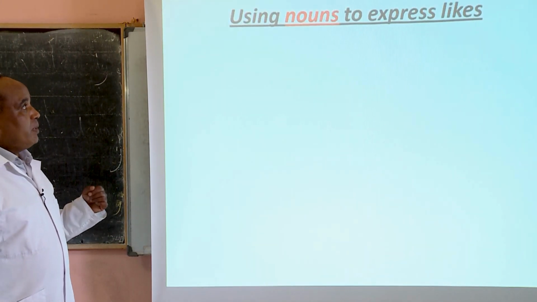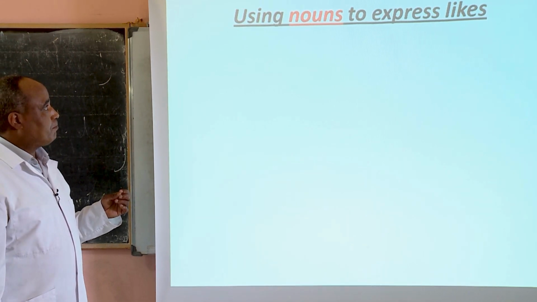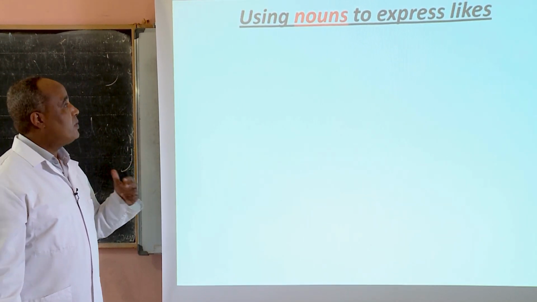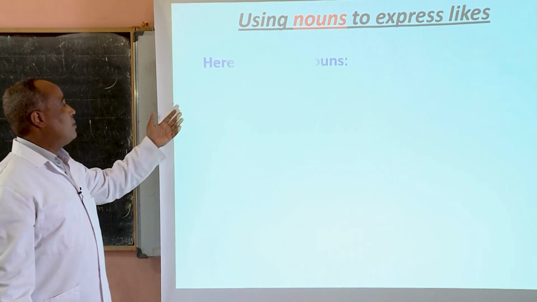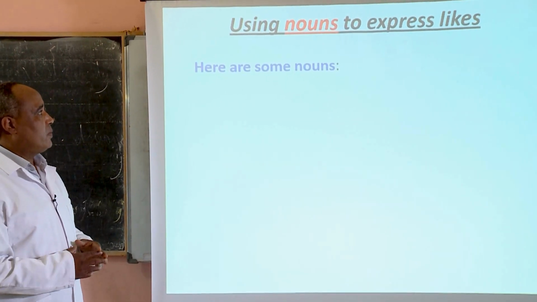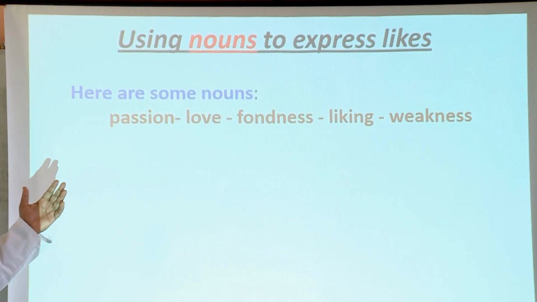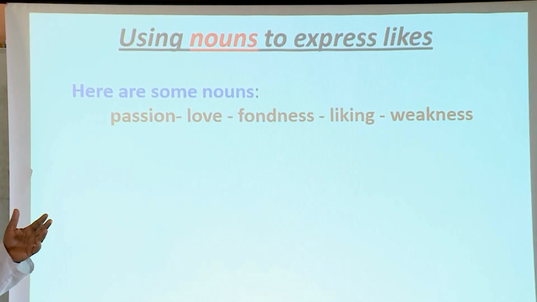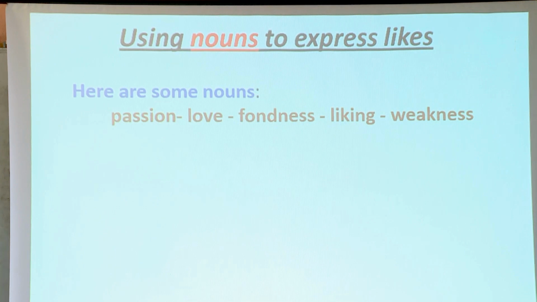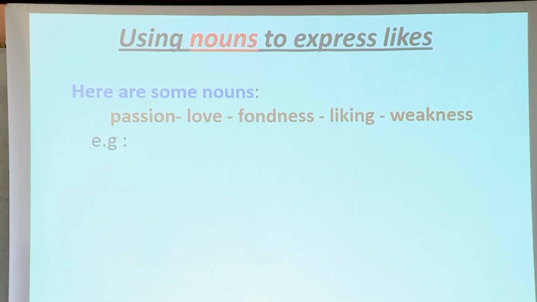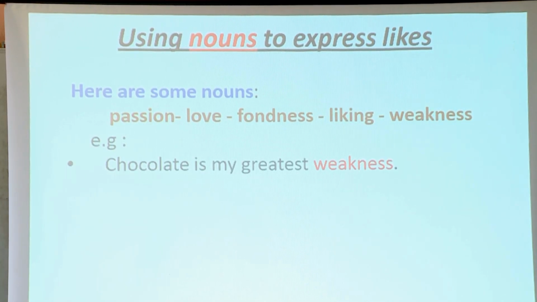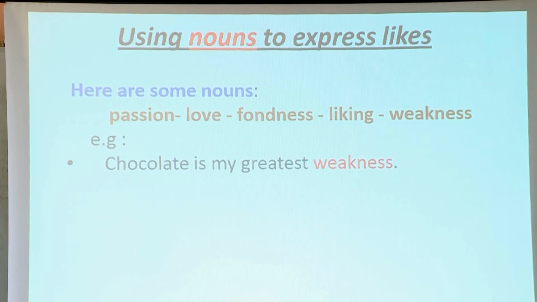So good memory is very important. You have verbs, adjectives, and now nouns. Here are some nouns. Some, of course, not all of them. Passion, love, fondness, liking, and weakness. Look at these examples. Do you like it?